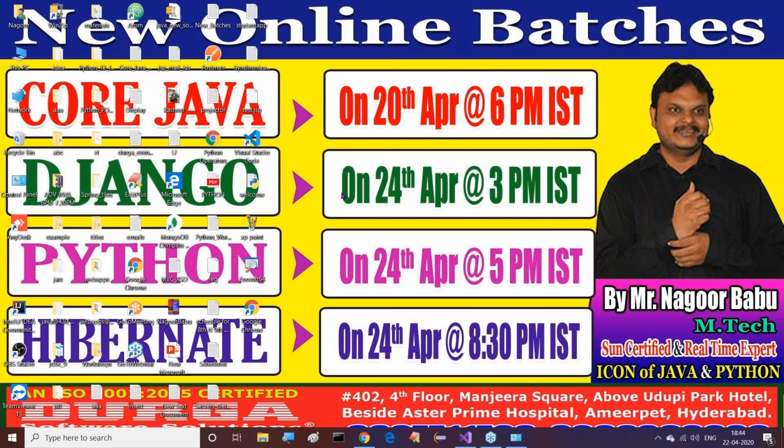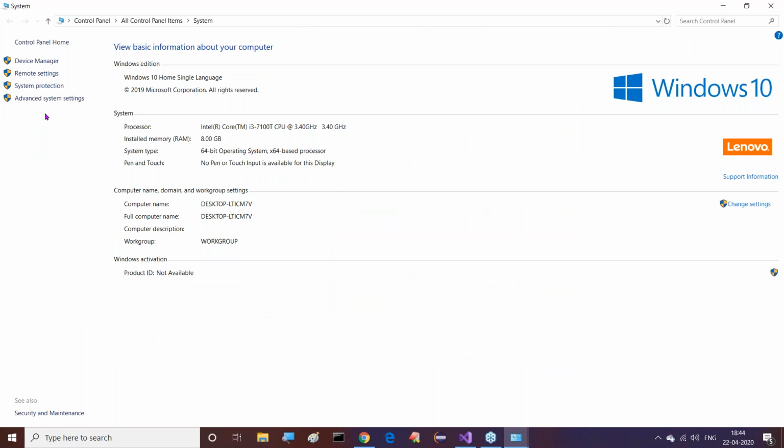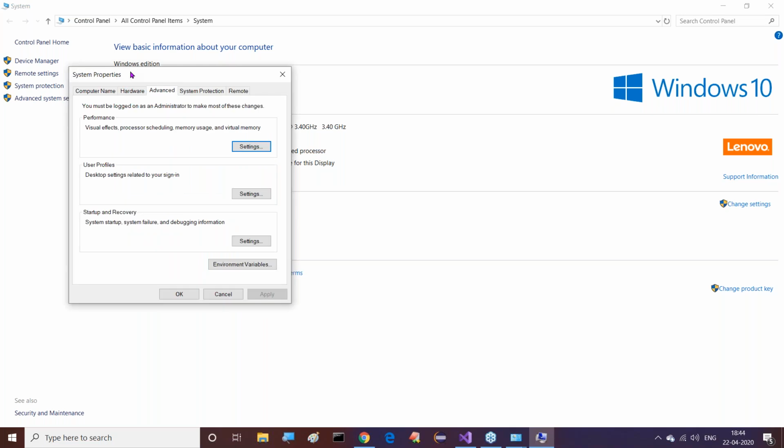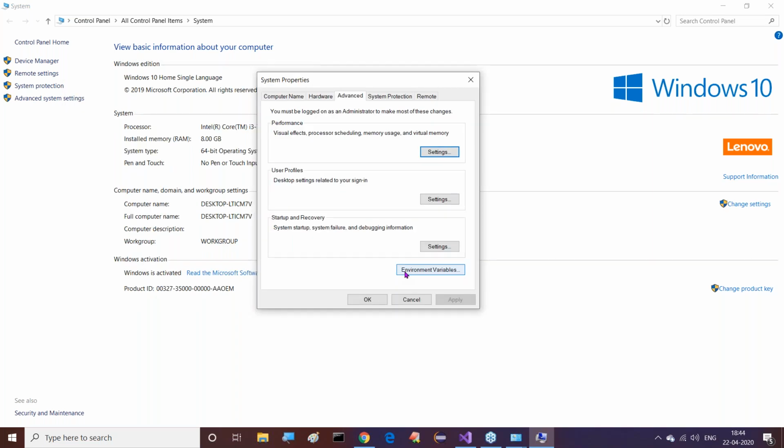In the properties, whenever we click on this, all of you observe this clearly. Here we are getting Advanced system settings. One link is available at the left side corner. Click on this Advanced system settings. Now here we are getting System Properties, available by default. Click Advanced. Advanced settings, Environment Variables. The last button is available. Click on this Environment Variables.